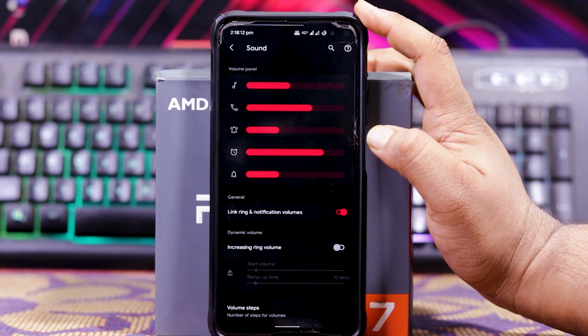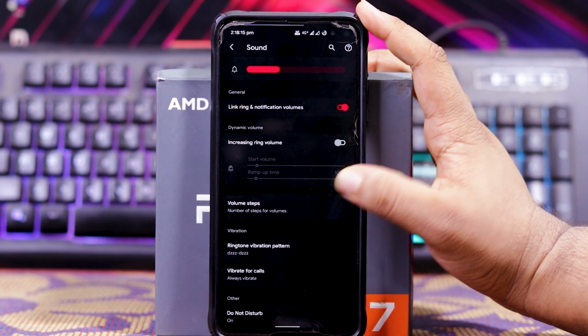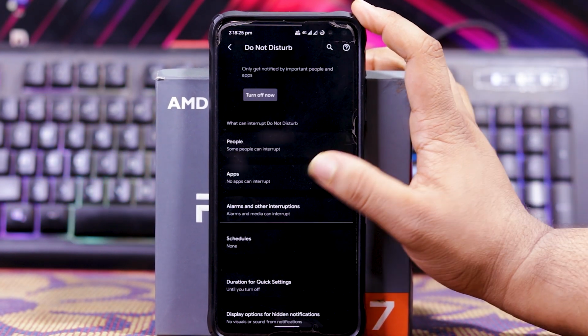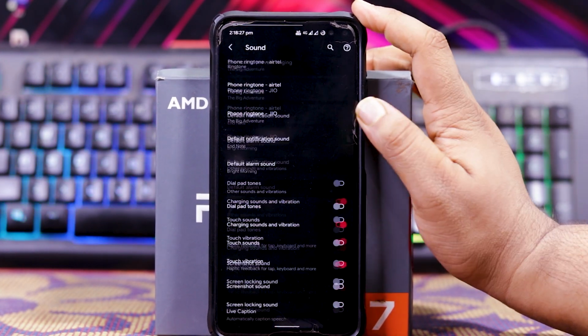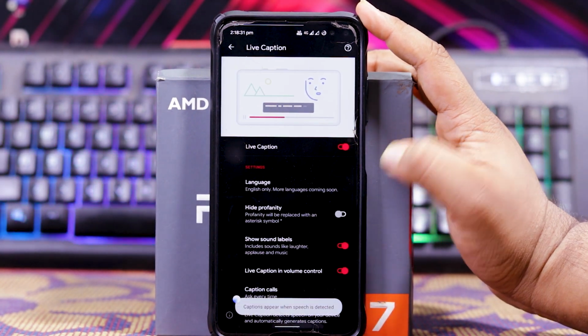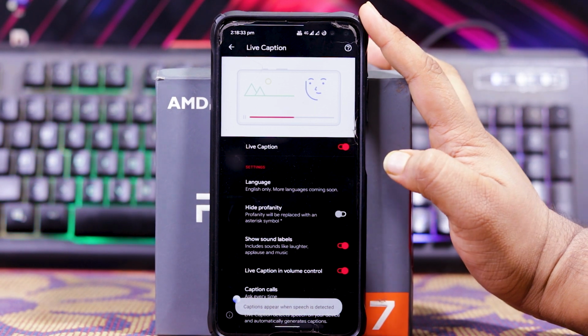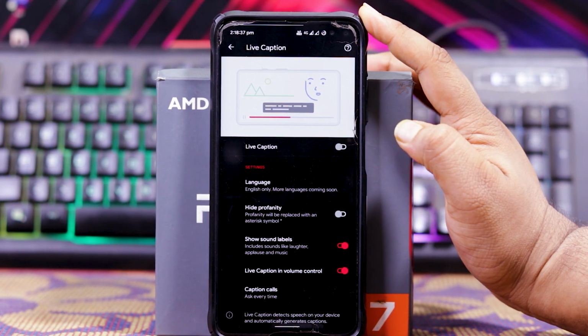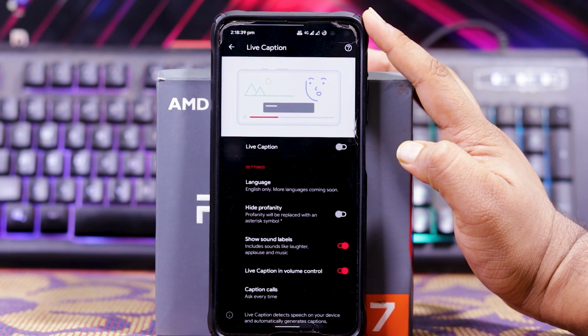And in sound and vibration, you can choose the media sounds. Down here you get volume steps, ringtone, vibration pattern, vibrate for calls, DND, media, etc. Down here you get live caption. When you turn it on, you get language, hide profanity, show sound label, live caption, volume control and caption calls. Let's turn it off. If the live caption is on, it will use more battery.